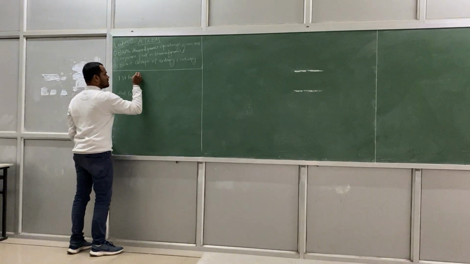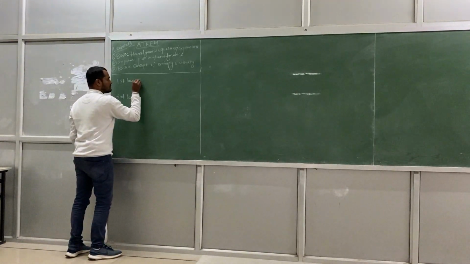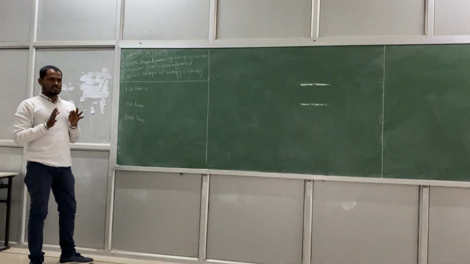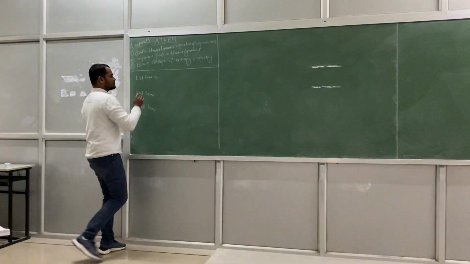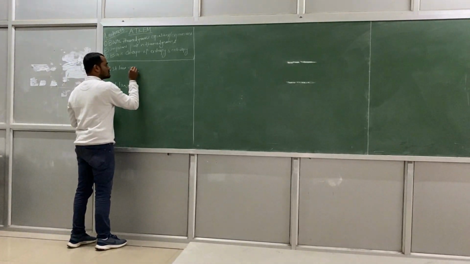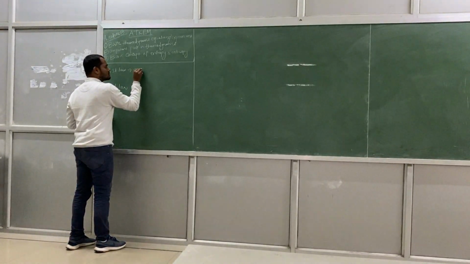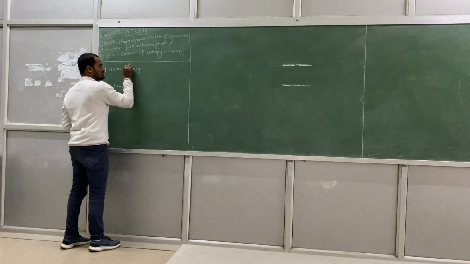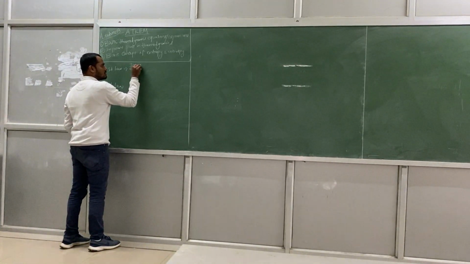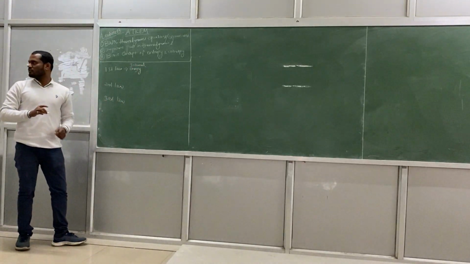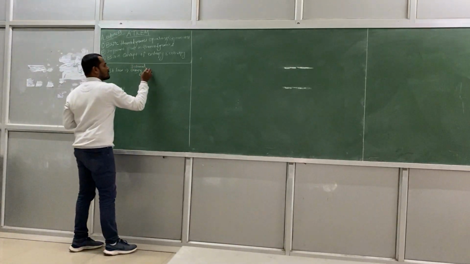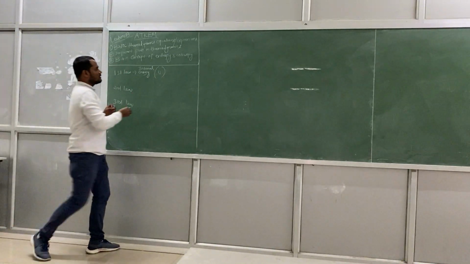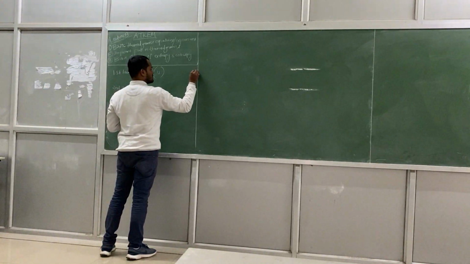And this one, if anybody remembers, the first law basically tells about energy, the internal energy. If you remember, that is denoted by U. So I can write the expression over here.